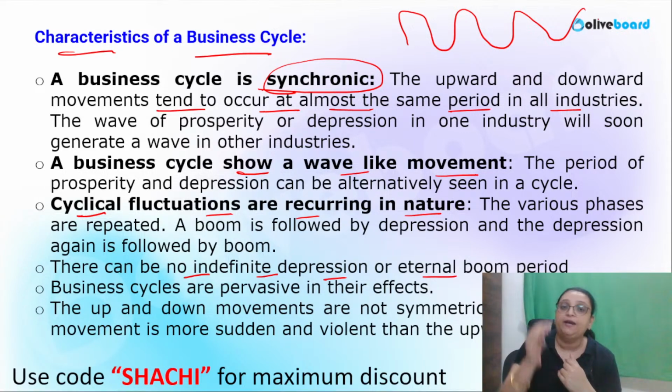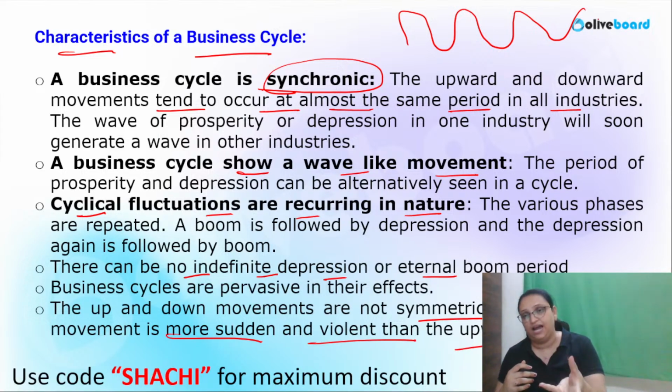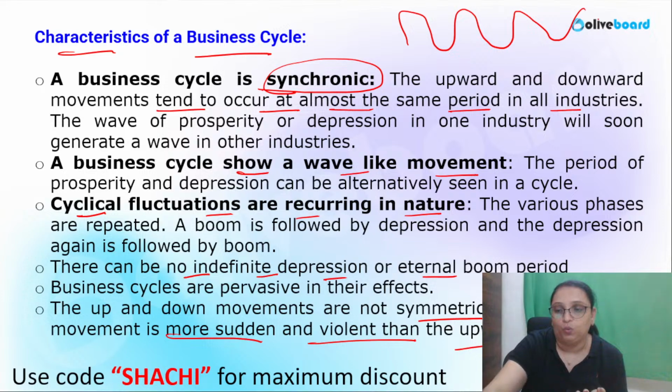The country usually comes up with the recovery period and expansion period, and then reaches its peak, then again it falls back. So it's a cyclical movement. The up and down movements are not symmetrical, but it is certain that it will come. The downward movement is more sudden and violent than the upward movement. The downward movement is more sudden and violent, while the upward movement is usually very slow.